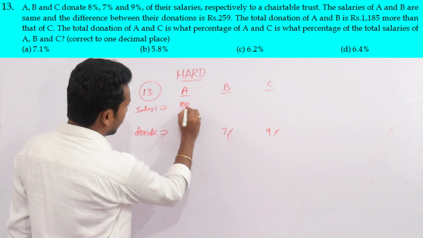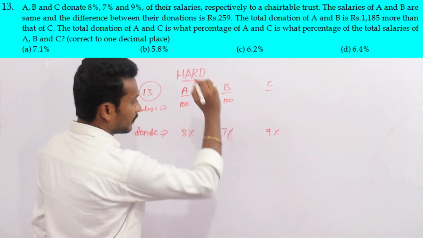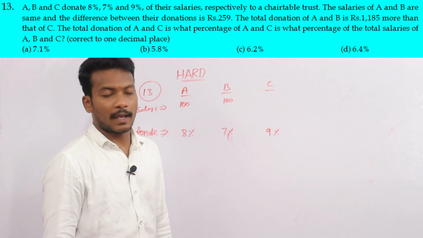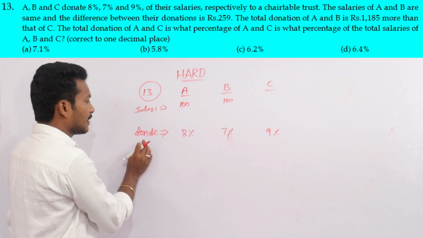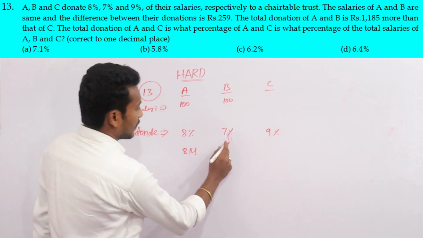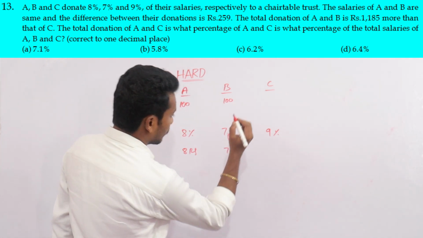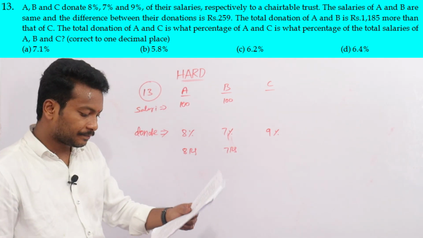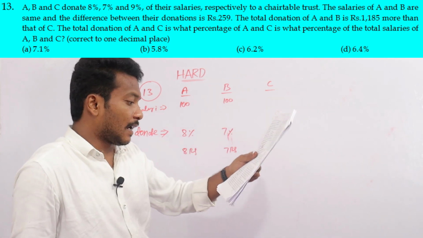Suppose this is 100 rupees, this is also 100 rupees. In 100 rupees they donate 8 rupees and 7 rupees. We don't know about C first.